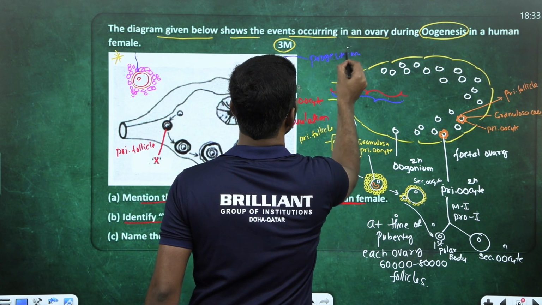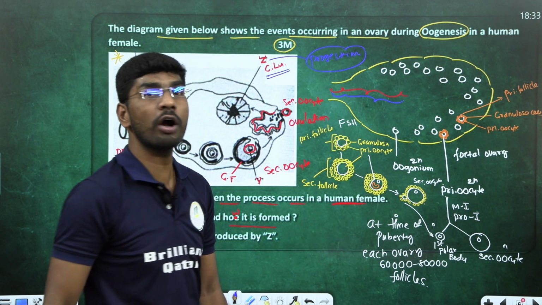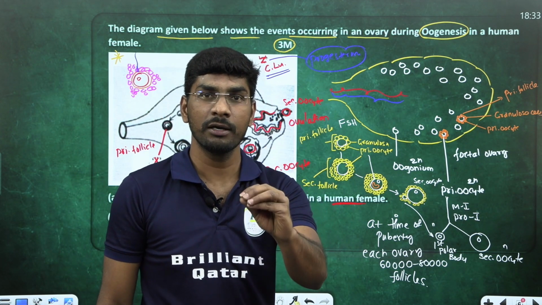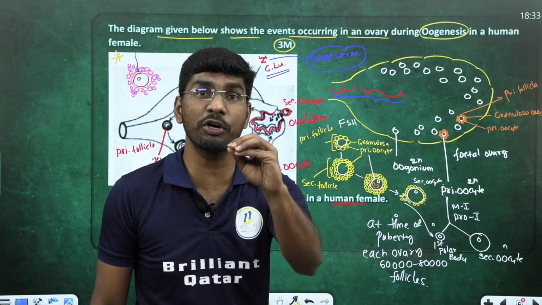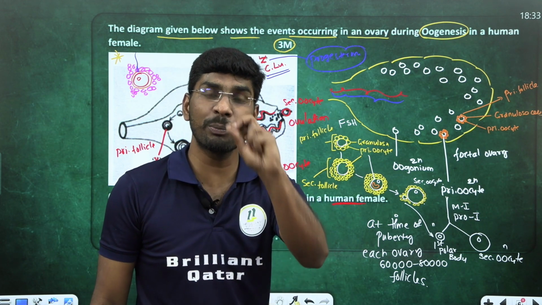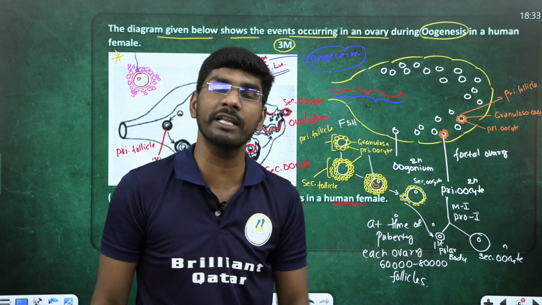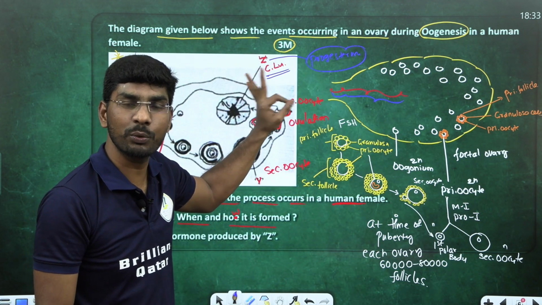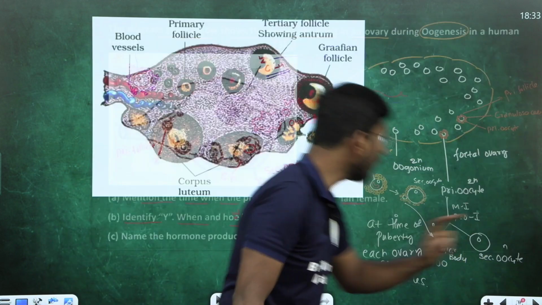Progesterone hormone is important for the maintenance of pregnancy. Endometrium thickness: uterus endometrium thickness is because of what? Progesterone hormone. So progesterone hormone is important for maintaining pregnancy. This is the 2023 3-mark question. Next. Come to the next question.